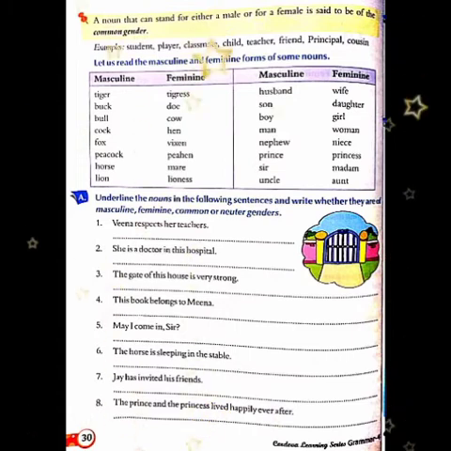So underline the word teacher and write there COM dot. Second, she is a doctor in this hospital. Here the word doctor is common and hospital is neuter. So underline doctor and hospital.